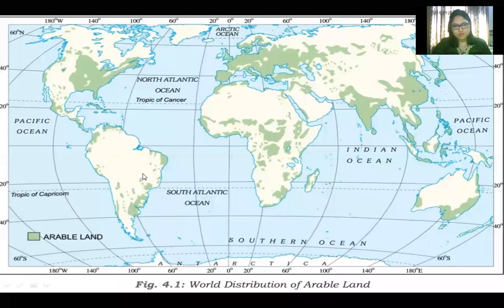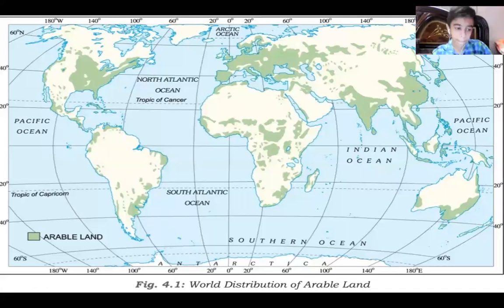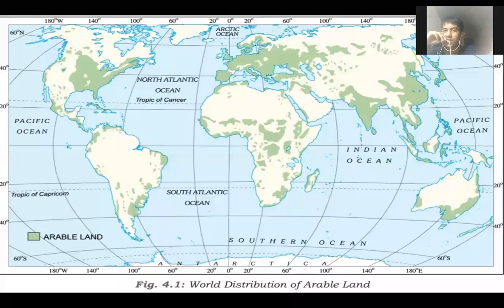Then come to Africa. Some part of Africa is also involved. This is a very important country here in the center of Africa. Can anyone name that? Congo. The Democratic Republic of Congo, DRC. You remember in your fifth standard, one full chapter was there on DRC. That's good that you remember that.